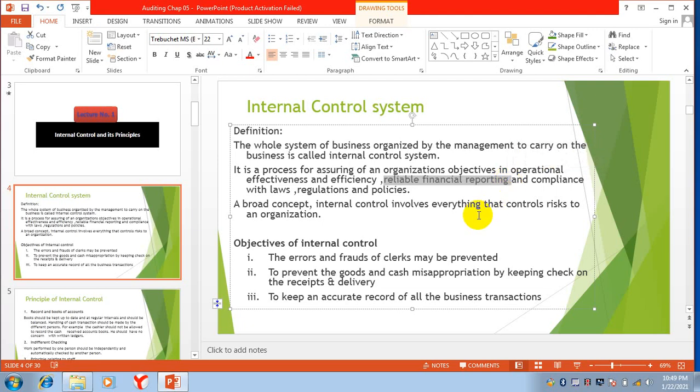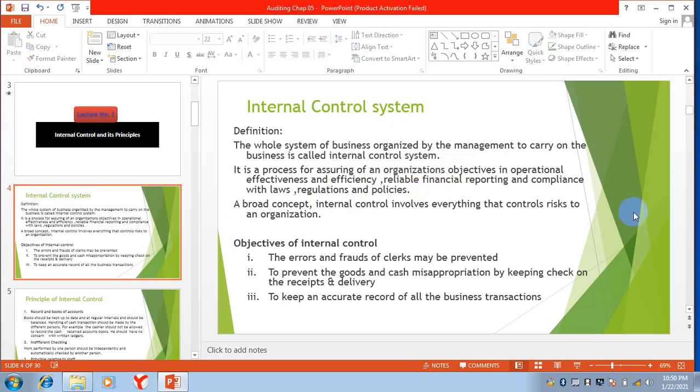You can trust the financial reporting, and they set a system which is in compliance with the laws, to follow the laws, regulations and policies. They set the system to follow the regulations and to follow the policies of the company.